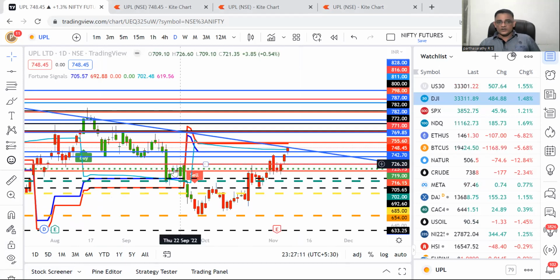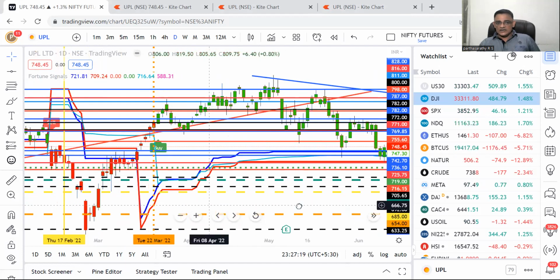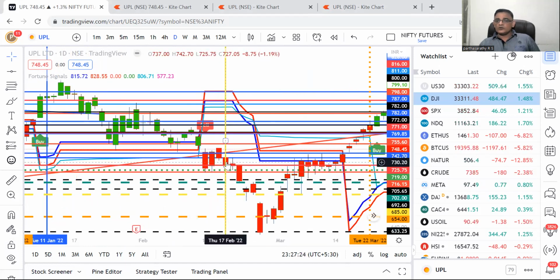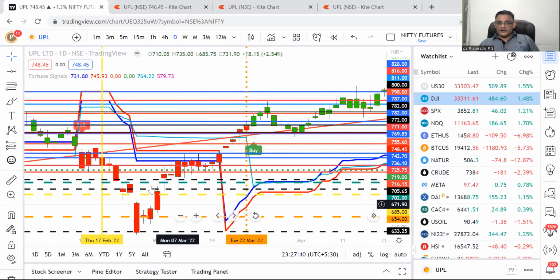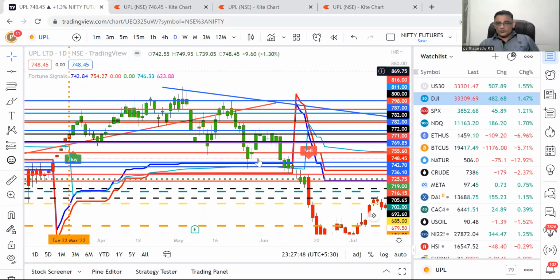Number two, if you go here, these are all the trend change rates, high and low. And if you go here, the last yearly date happened on 17th February 2022. If you go to my PPT or my video of 17th or 22nd February, I would have told you this. This was the yearly date for UPL. And from there, it came down badly. Again, it went up. And once it crossed this trend change rate high, it did very well. But again, it started coming down once it broke down.